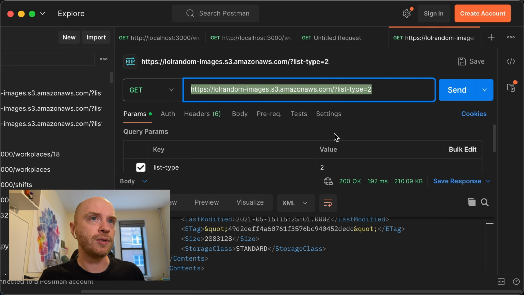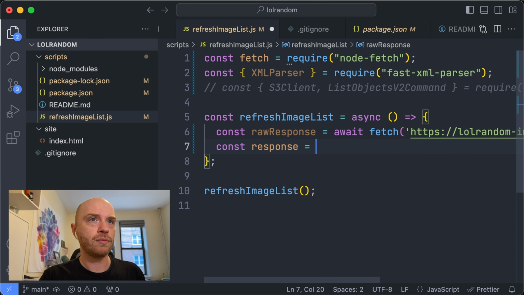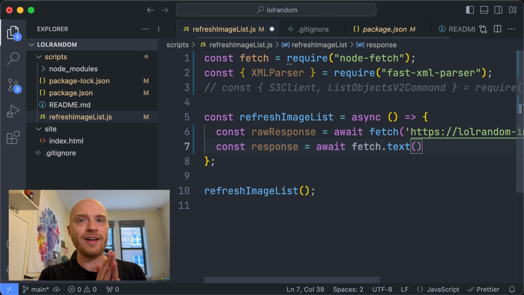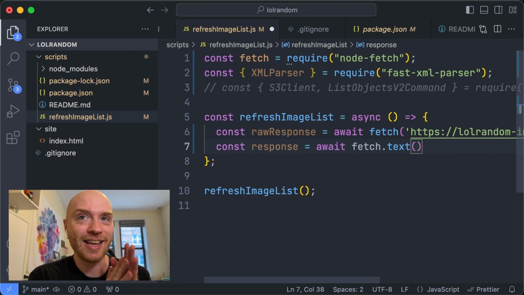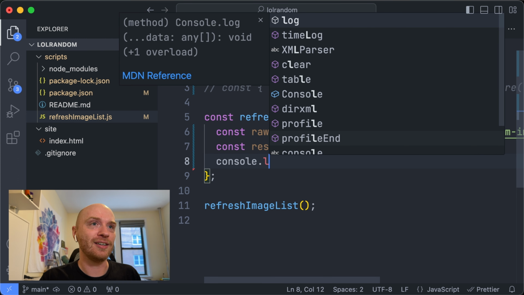And was that a post? It was a get. Okay. I normally do fetch.json, but it's XML, so it's going to be text. If it works, which we don't know it will, but console log.